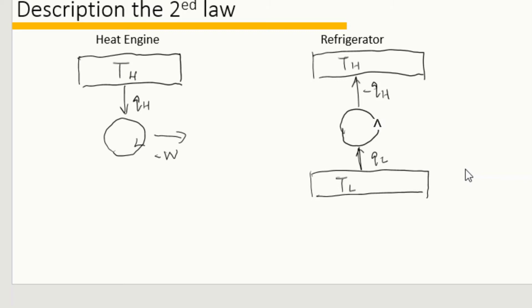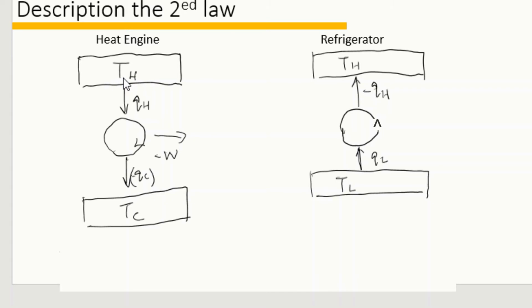The Kelvin-Planck statement says, it is impossible to convert heat into work with a system that operates in a cycle without also transferring some heat to a colder reservoir. So here, heat QH goes into the system in our engine, and our engine runs in a cycle.